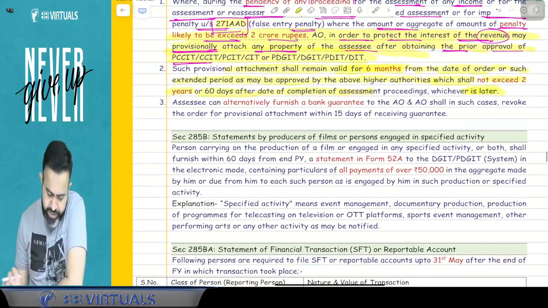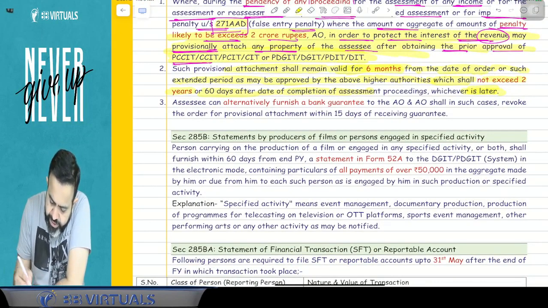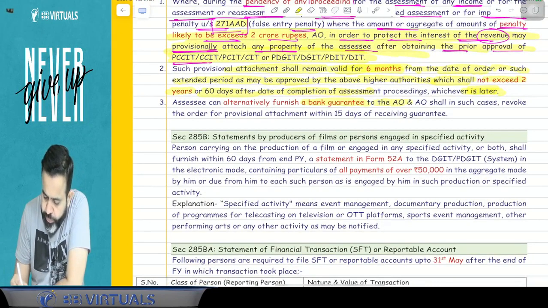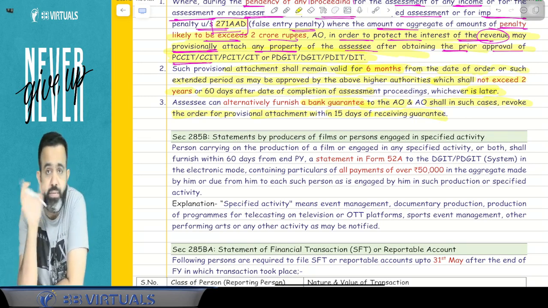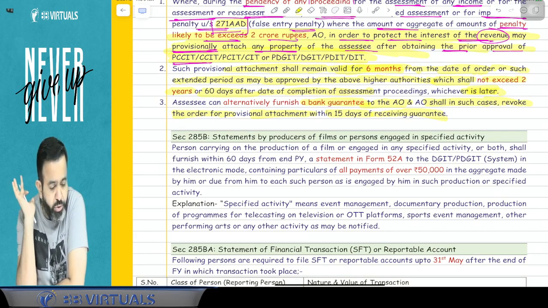So what they are saying, try to understand. The assessee can alternatively furnish a bank guarantee to the AO, and the AO shall in such cases revoke the order for provisional attachment within 15 days of receiving the bank guarantee. So when he receives the bank guarantee, within 15 days he will revoke your attachment. You got my point or not?